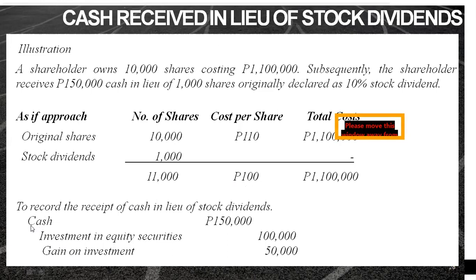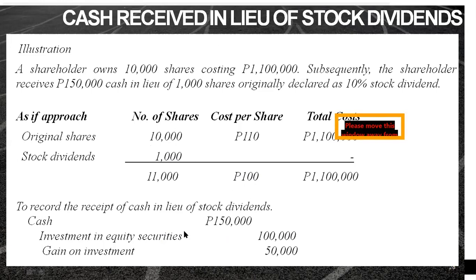So first, you record the receipt of cash in lieu of the stock dividend. What you have to do is debit first your cash, so the amount is 150,000. Then, you credit investment in equity securities for the amount of your investment. So, how did we compute the 100,000? It is the 1,000 shares of stock dividend multiplied by our cost per share after the stock dividend, which is 100.